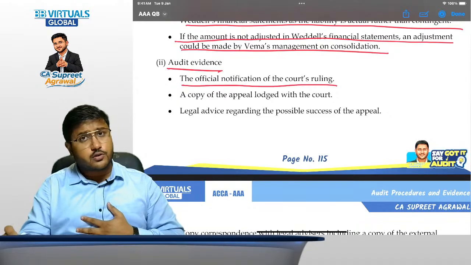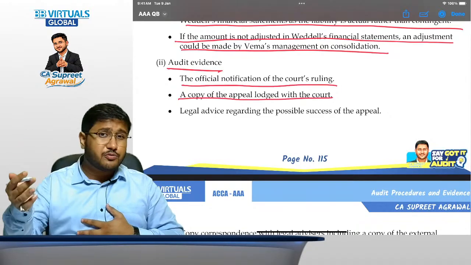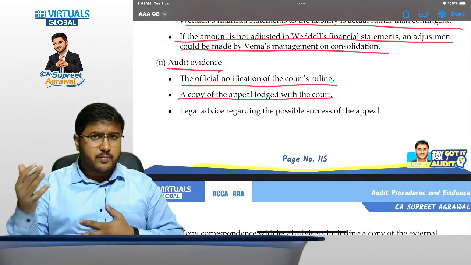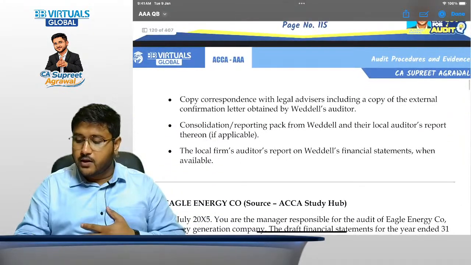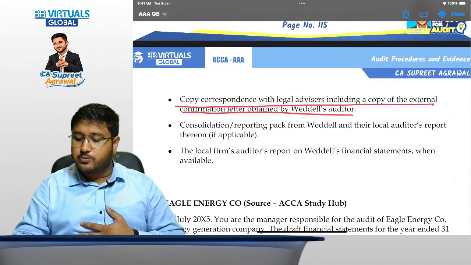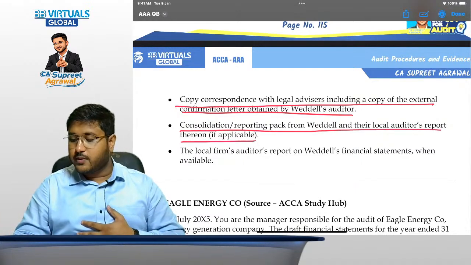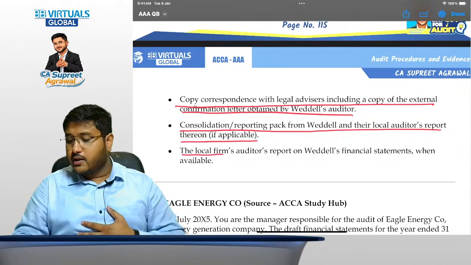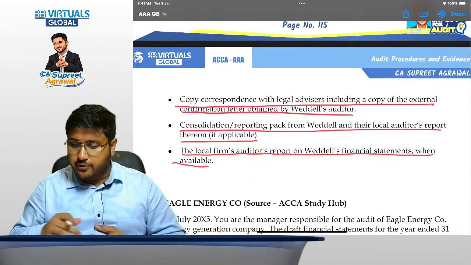The official notification of the court's ruling should be obtained. A copy of the appeal lodged with the court should be obtained, just to ensure whether what management is saying is true or not. Legal advice regarding the possible grounds of the appeal should be obtained. Copy correspondence with legal advisors, including a copy of the external confirmation letter, should be obtained. Consolidation or reporting pack from Weddell and their local auditor's report thereon should be taken. The local firm's auditor's report on Weddell's financial statements, when available, should be taken and verified whether relevant changes have been made or not.